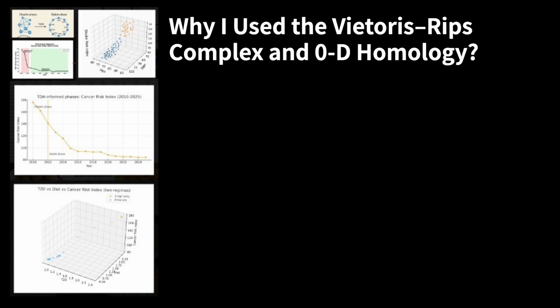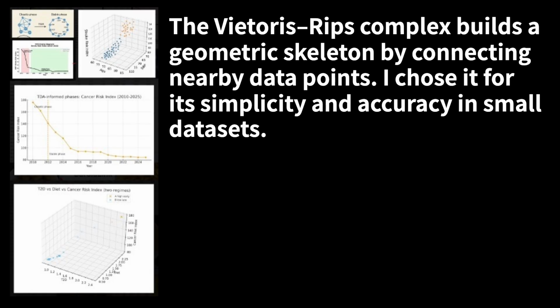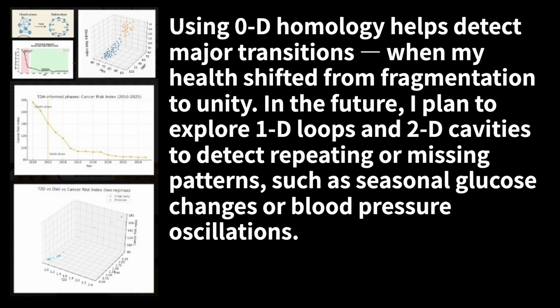Why I use the Vietoris-Rips complex and 0D homology. The Vietoris-Rips complex builds a geometric skeleton by connecting nearby data points. I chose it for its simplicity and accuracy in small datasets. Using 0D homology helps detect major transitions. When my health shifted from fragmentation to unity.